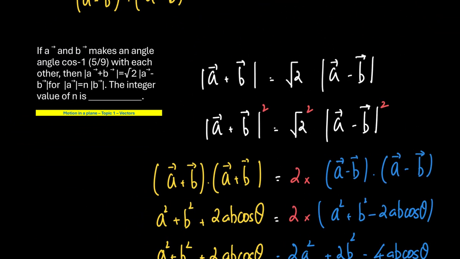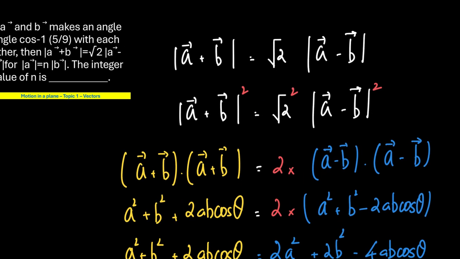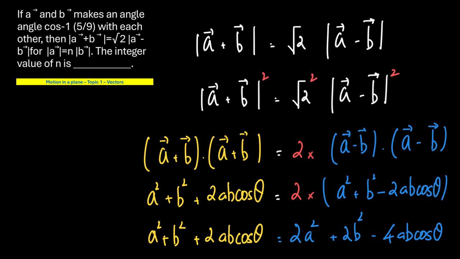From the question, it is given to us that the magnitude of vector a plus vector b is root 2 times the magnitude of vector a minus vector b. Now, if I square this equation on both sides, the magnitude of a plus b the whole square is, by definition, vector a plus vector b dot vector a plus vector b.